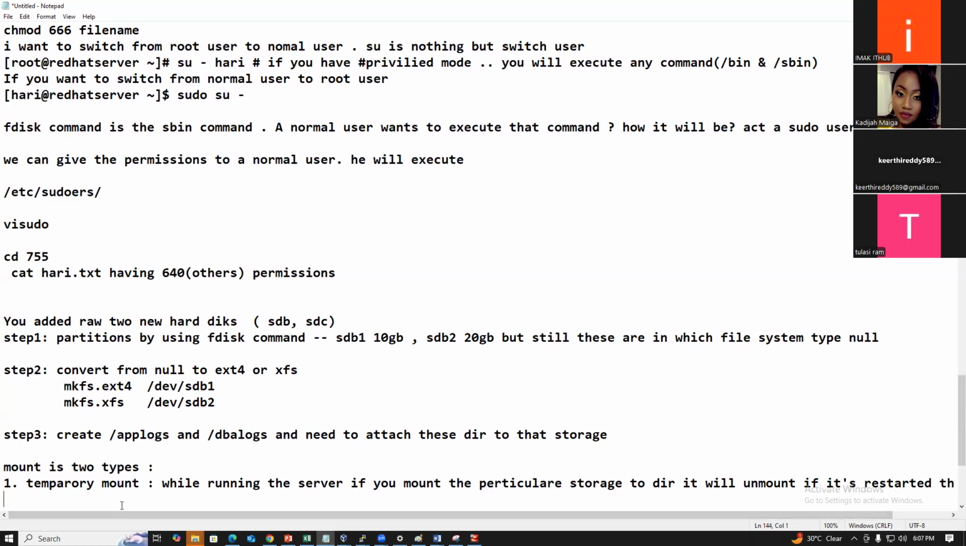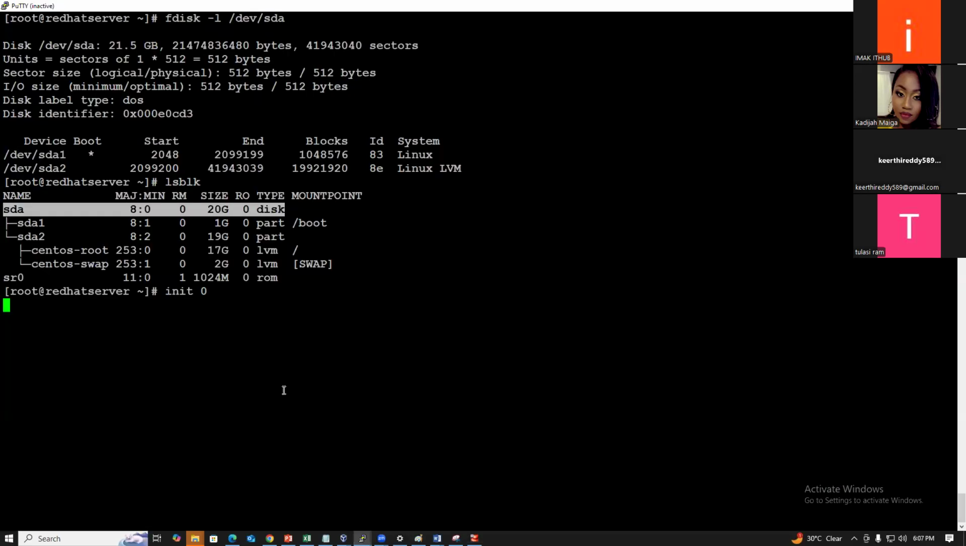So what is a temporary mount? A temporary mount is done while the server is running. If you mount it this time and then reboot, it automatically unmounts. Unmount is nothing but an erase. The mount point will automatically be erased if you reboot the server. That is a temporary mount. A permanent mount means that if the server is rebooted, the mount point will be mounted again. How can you add it? We can add it in some other place. I will show you.